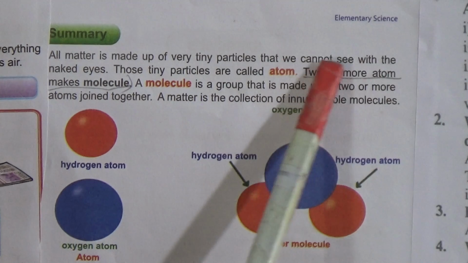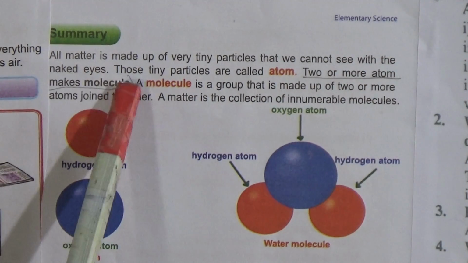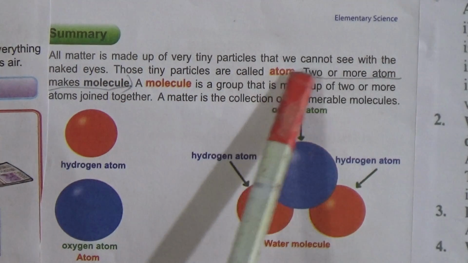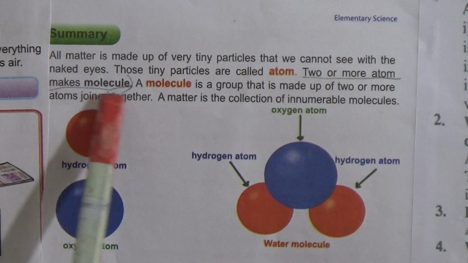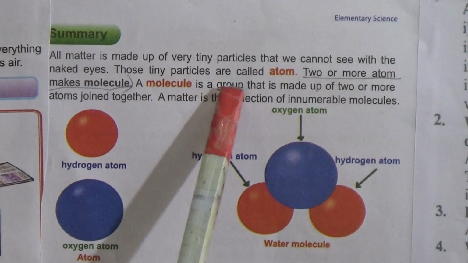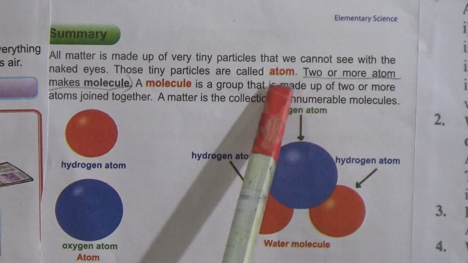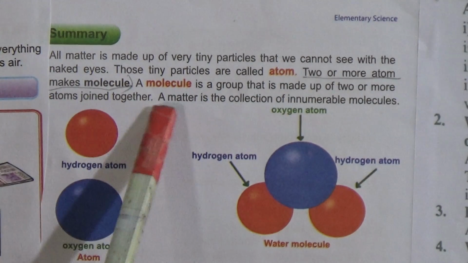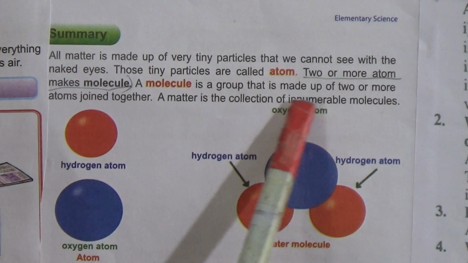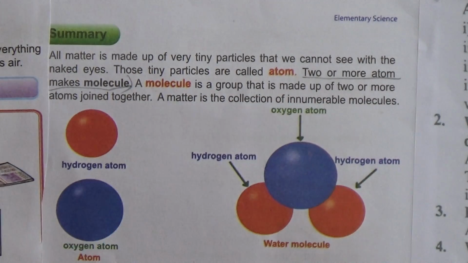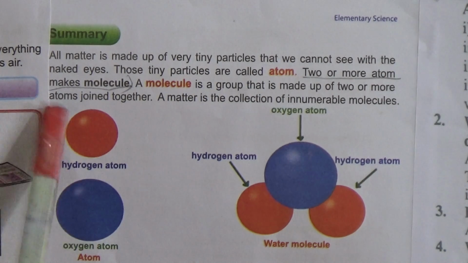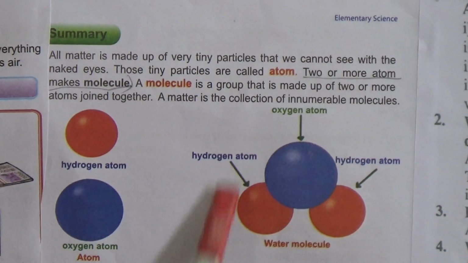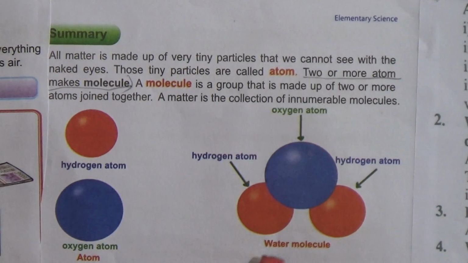All matter is made up of very tiny particles that we cannot see with naked eyes. Those tiny particles are called atoms. Two or more atoms make a molecule. A molecule is a group that is made up of two or more atoms joined together. A matter is the collection of innumerable molecules. Now this is the hydrogen atom, oxygen atom. When they are joined together, they make the water molecule.